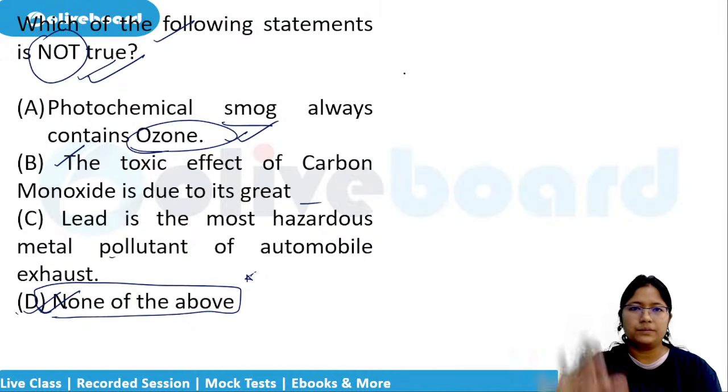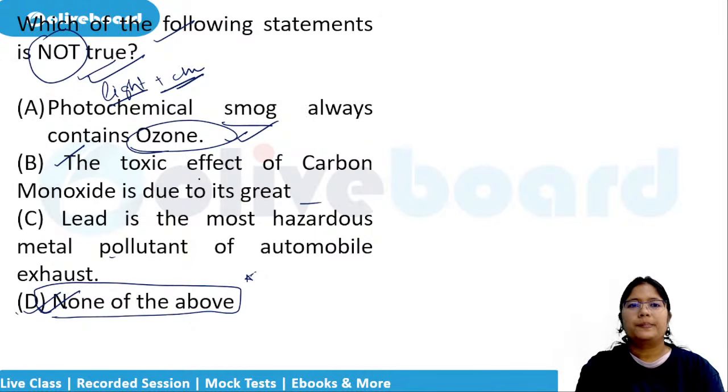Photons and the ozone depletion. So with light and some kind of chemical reaction, okay? Photochemical reaction, that's what we mean by this. Photochemical smog is nothing but smoke plus fog, this will have some kind of ozone as well in it.